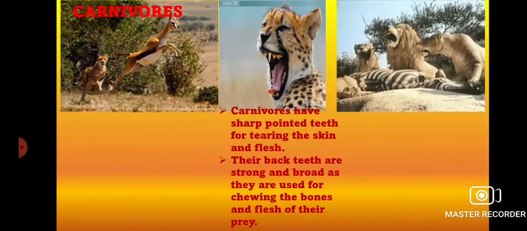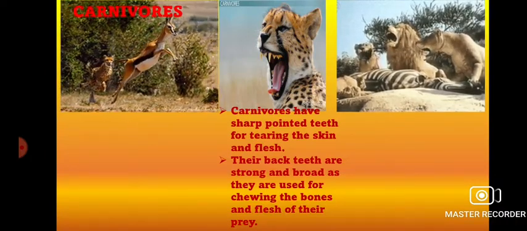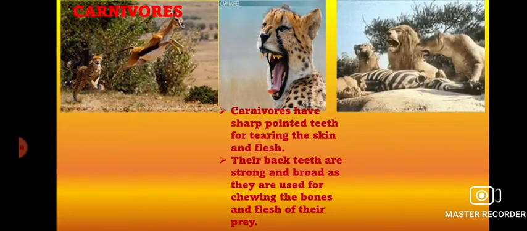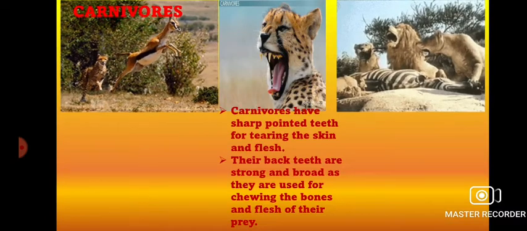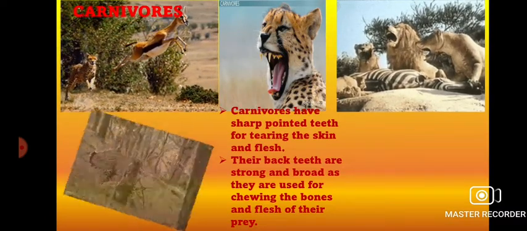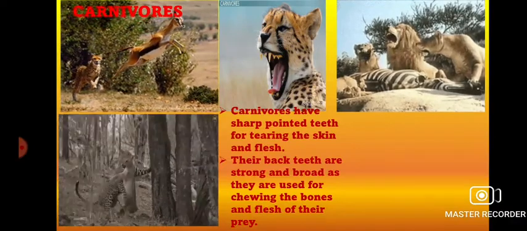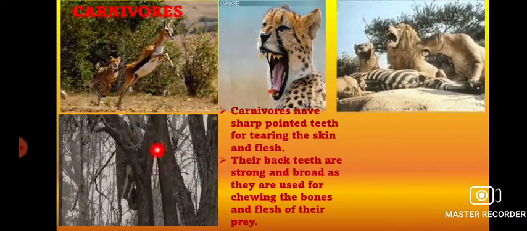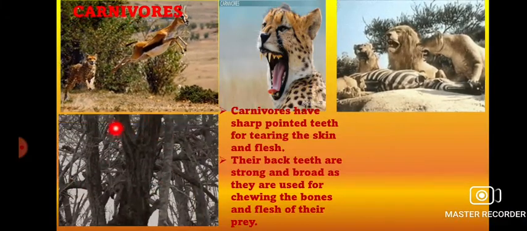Only tearing apart the flesh is not enough. They will eat or chew the bones also. So, in order to chew the bones, they need back teeth. So this is the characteristic feature of carnivorous animal. See here also an example. Tiger can go up to the tree to catch its prey.